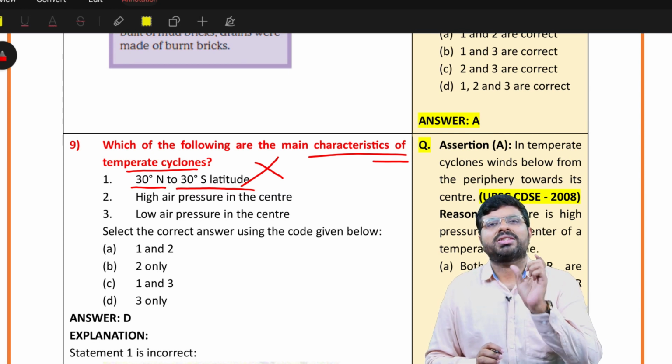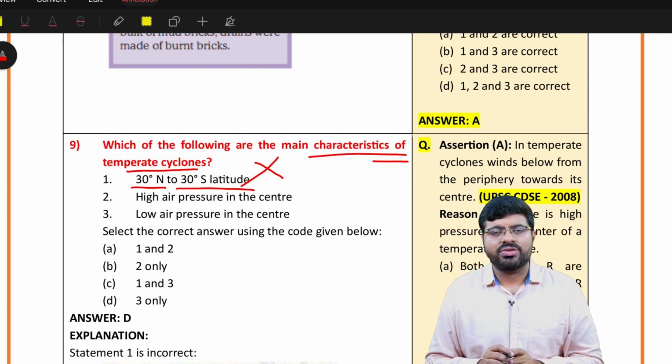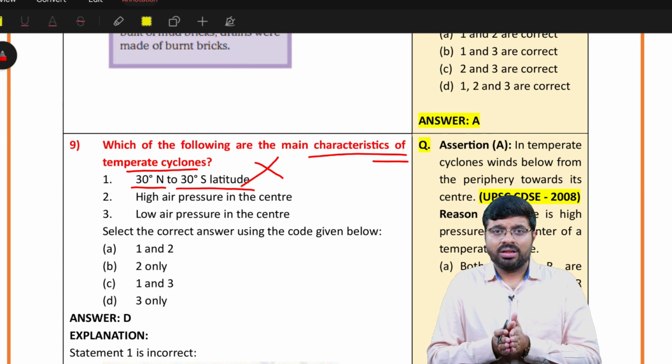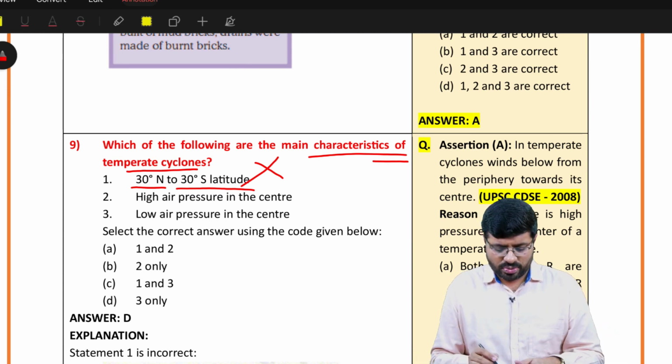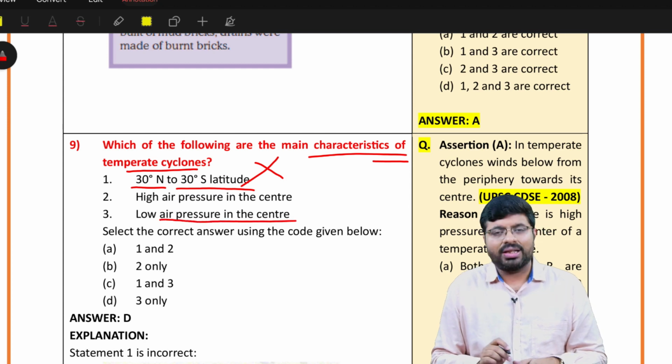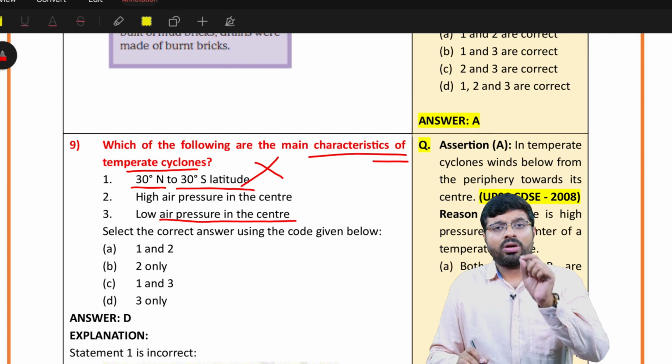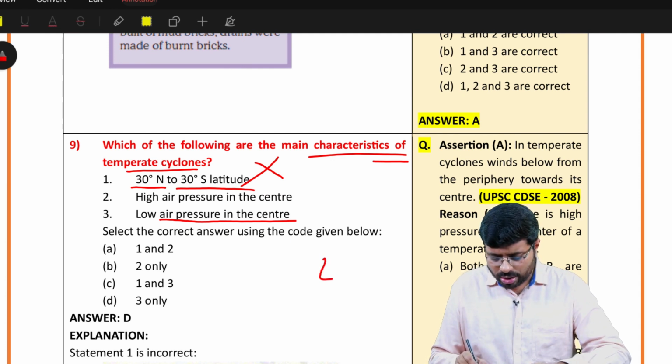What do you mean by cyclone here? Basic understanding which you should know. Cyclone means from the central part there would be movement of the air away, right? That is what? Low air pressure at the center, which we always see. So the moment you talk about any cyclone, what do you say? Low pressure at the center and air entering into it.